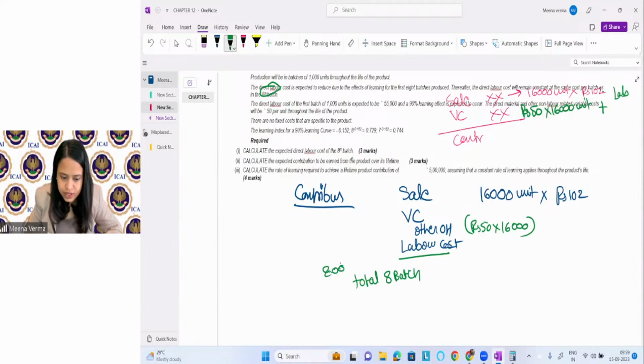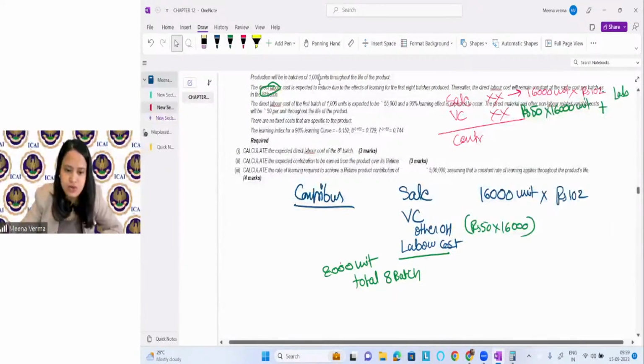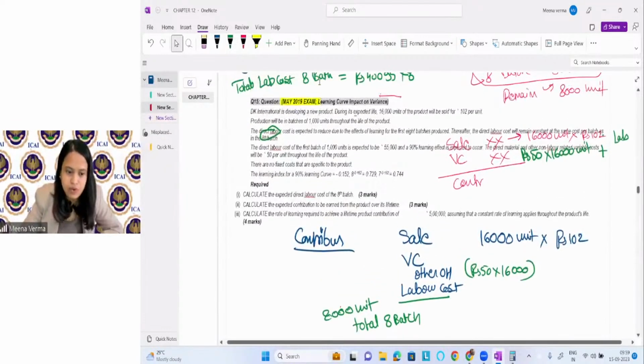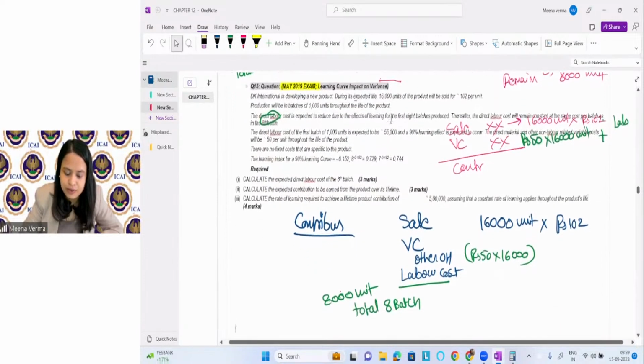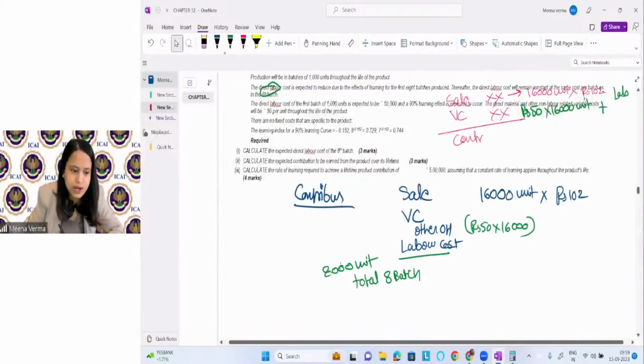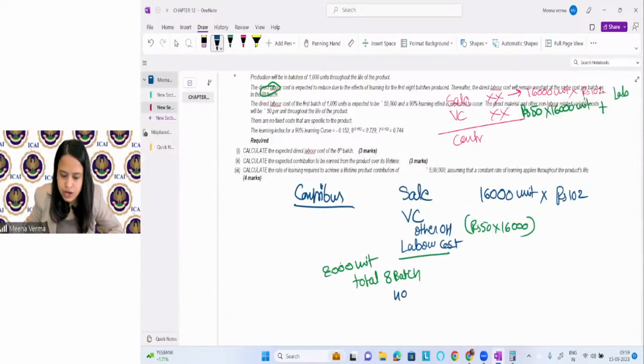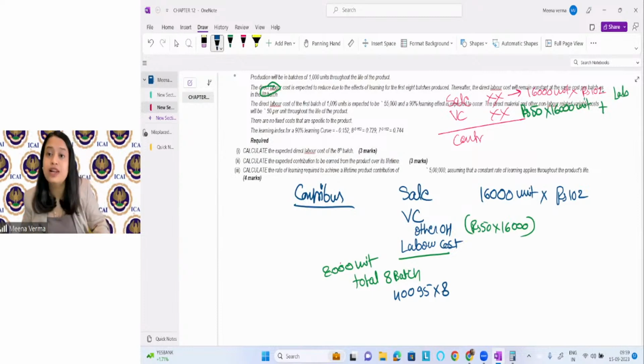So total 8 batch ki cost was what? 40095 into 8. This was my total labor cost for 8 batch, right?